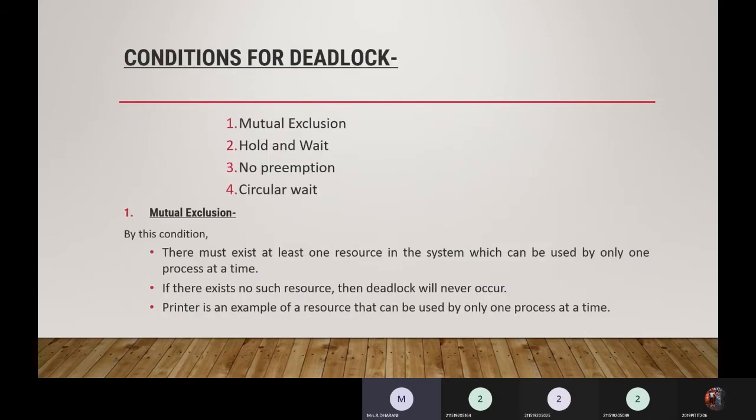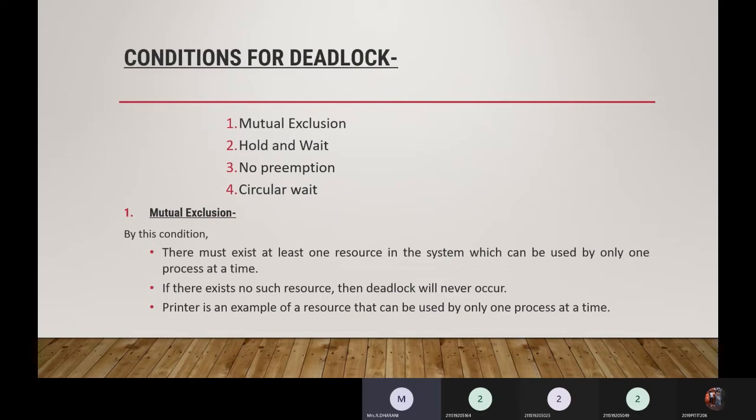What are the conditions for deadlock? What are the conditions that put you in a deadlock situation? There are four conditions: mutual exclusion, hold and wait, no preemption, and circular wait. Let us see all these four conditions in detail.